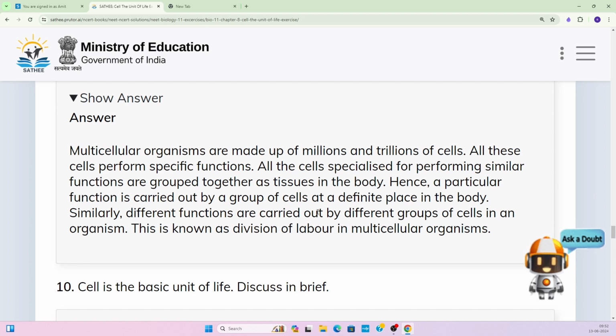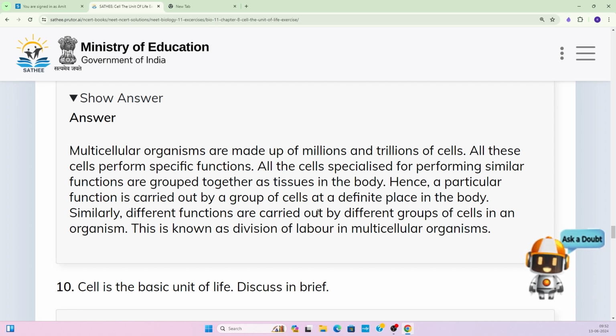Multicellular organisms are made up of millions and trillions of cells. If you see any multicellular organism, it has a number of cells that unite together to form a unit body. All these cells perform specific functions.